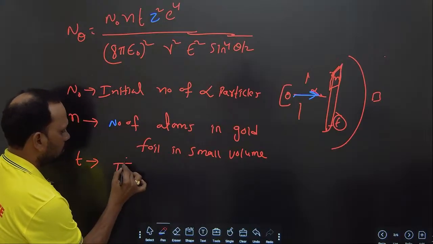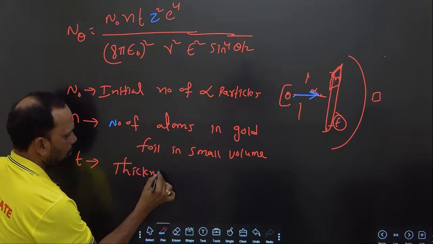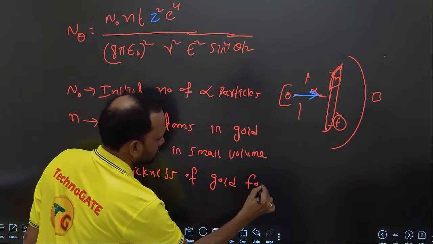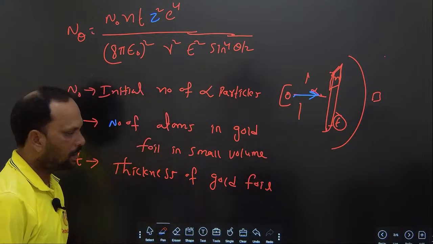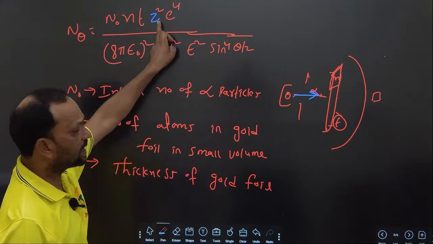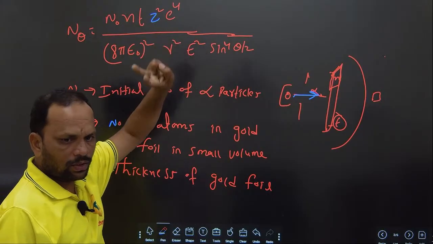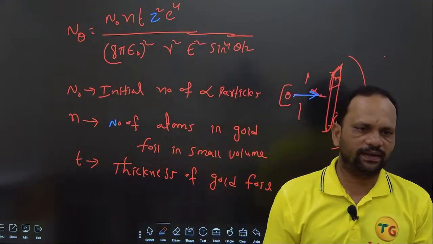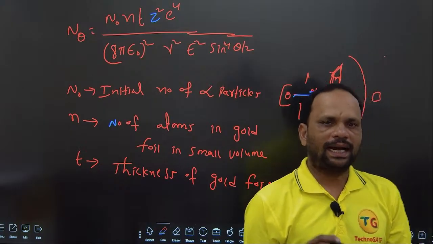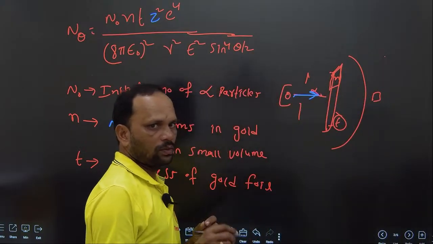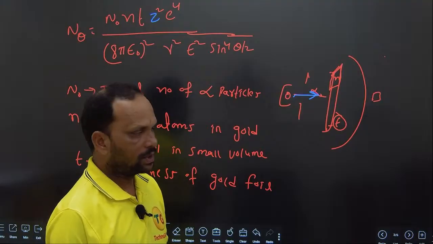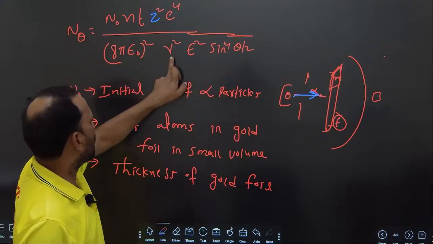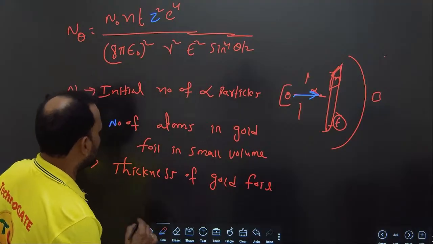Thickness of gold foil. Another one is Z, the atomic number. So the atomic number for the helium atom is 2, I said He4, and the atomic number for the gold atom is 79. So that is the atomic number. e is the charge of the electron.